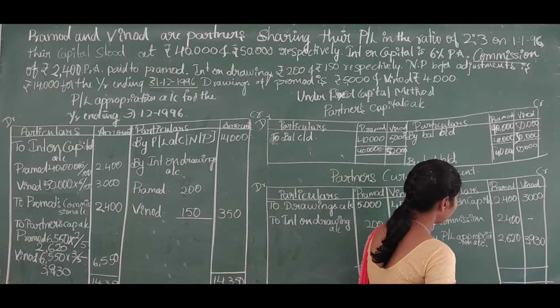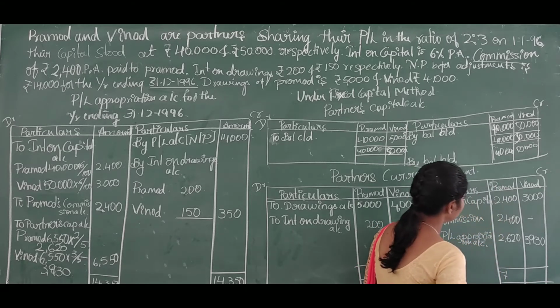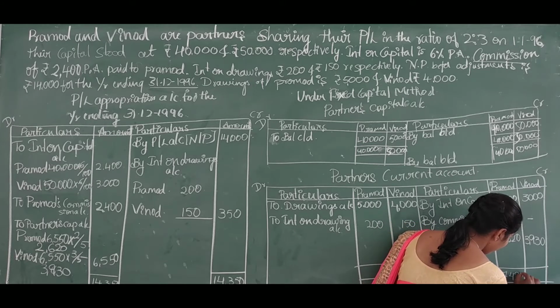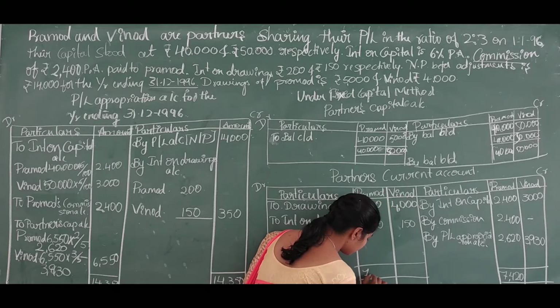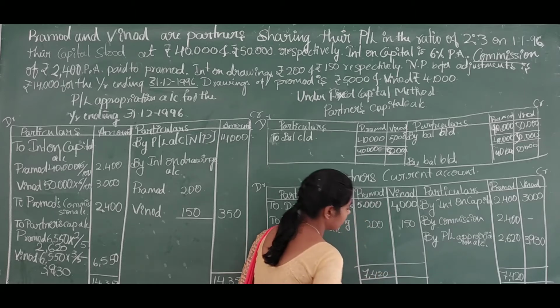The total amount for Pramod column will be 7,420. The same amount will be written on this side, that is 7,420.